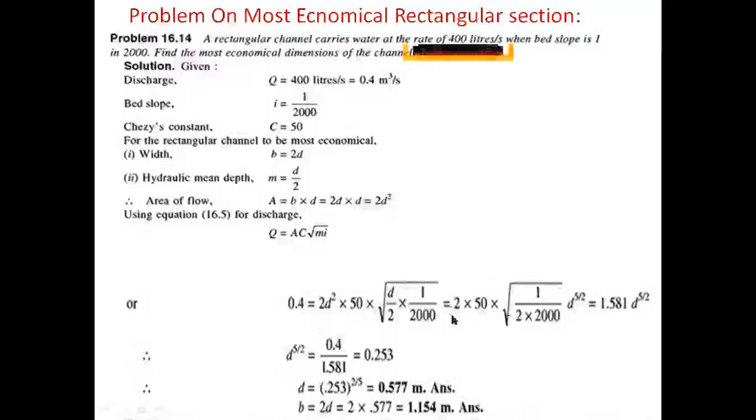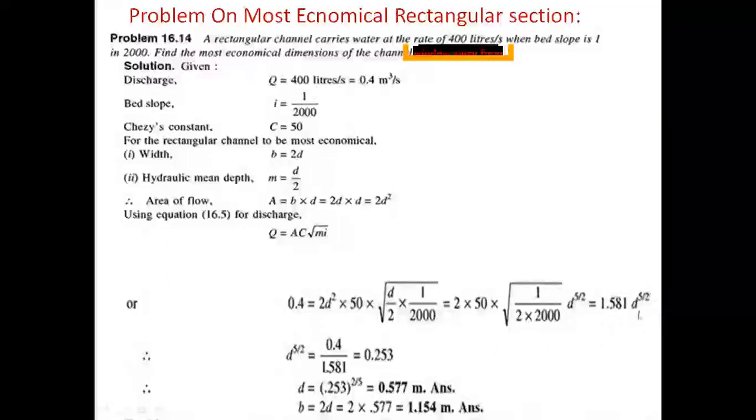This becomes 2 into 50 into root of 1 by 2 into 2000, into d power 5 by 2. The whole value is 1.581 d power 5 by 2. So finally we write 0.4 equal to 1.581 d power 5 by 2.